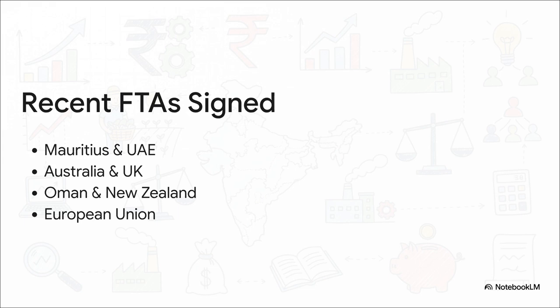So the crucial point here is you really need to memorize the specific free trade agreement partners because this global integration is a major recurring theme in the economic survey. We're looking at Mauritius, the UAE, Australia, the UK, Oman, New Zealand, and the European Free Trade Association. Knowing this exact list is just essential for any exam on the current economy.